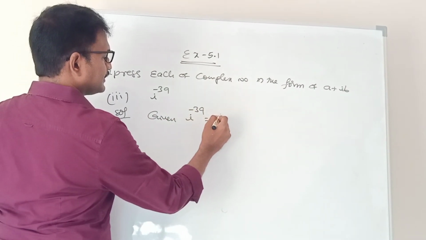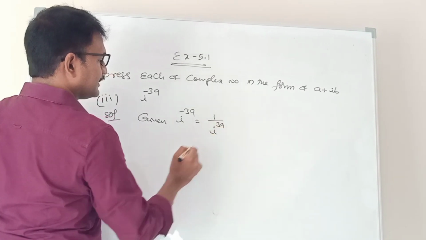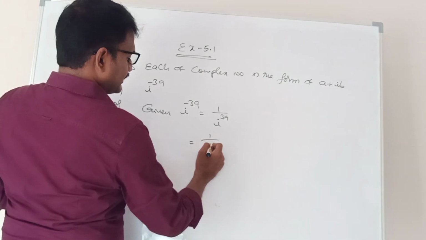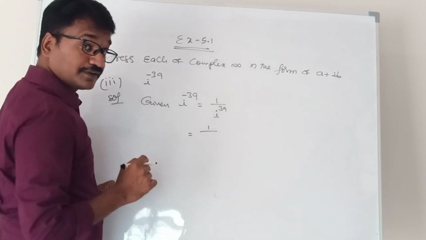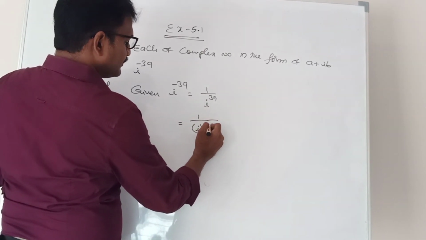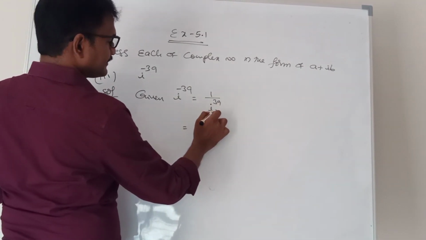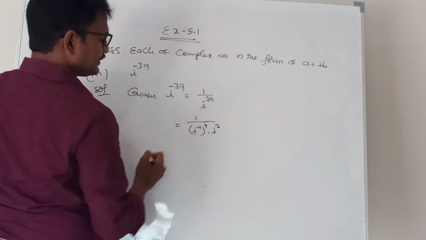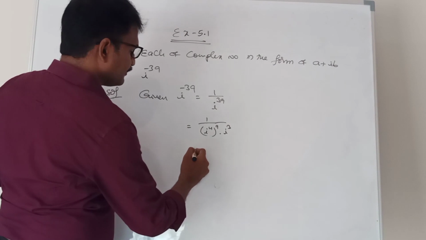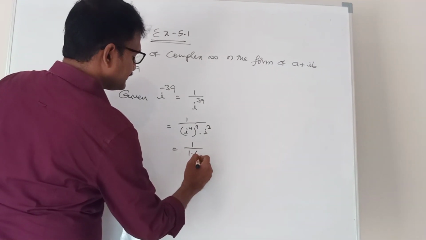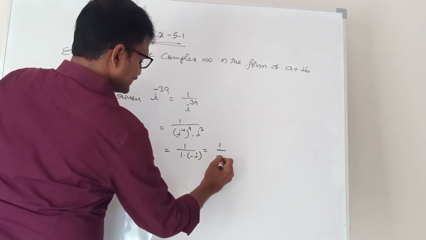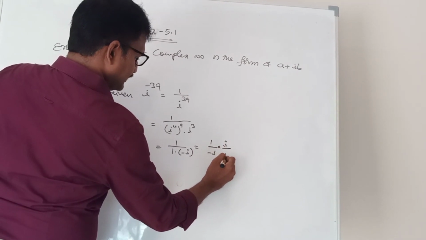I power minus 39 means we can write it like this: 1 by i power 39. So write the possible number of power 4s, i power 4 near to 39. So how many i power 4s can we write near 39? 4 nines are 36. Still 3 is required. So write i power 4 whole power 9 into i cube. This is 1, 1 power 9 is 1. 1 by 1 into the i cube value, which is minus i. 1 by 1 into minus i. By rationalizing, i into i.